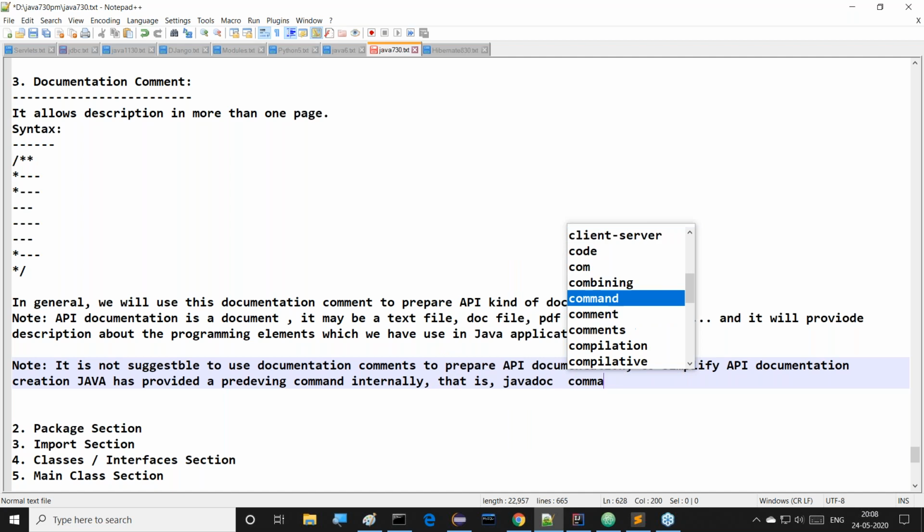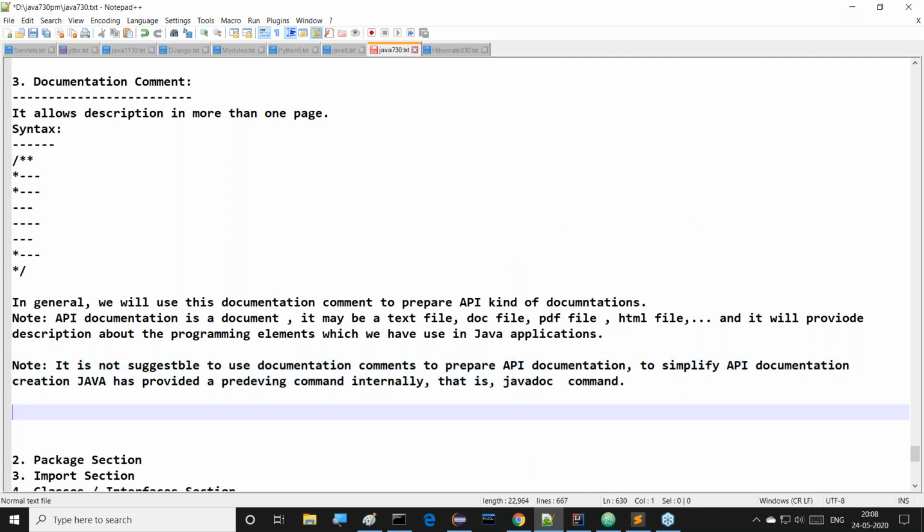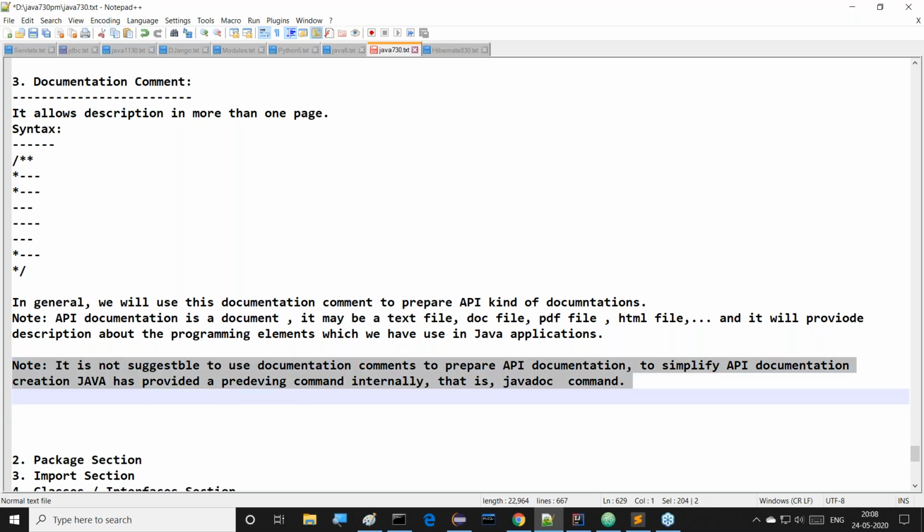Which command was provided by Java? The javadoc command. All of you observe this clearly. So it is not suggestible to use documentation comments to prepare API documentation. To simplify API documentation creation, Java has provided a separate command internally. That command is the javadoc command, and we are able to use it here.